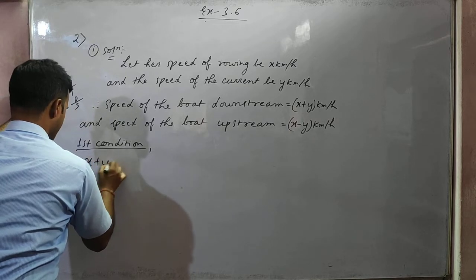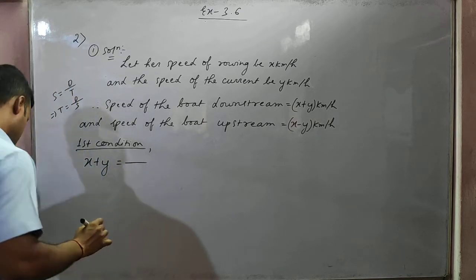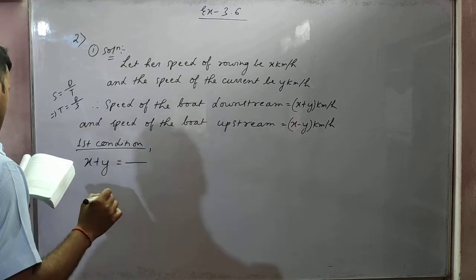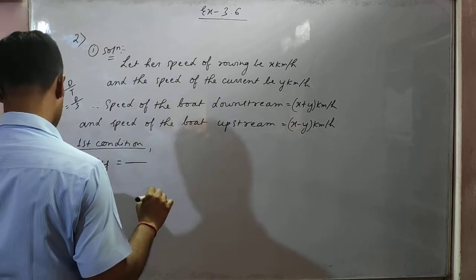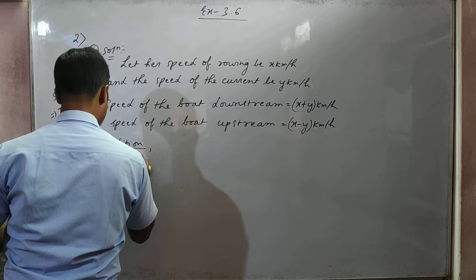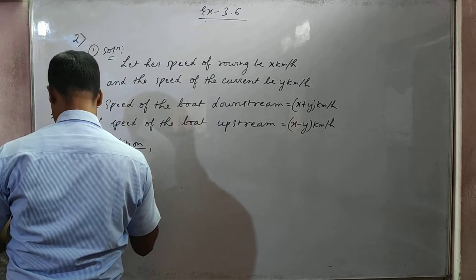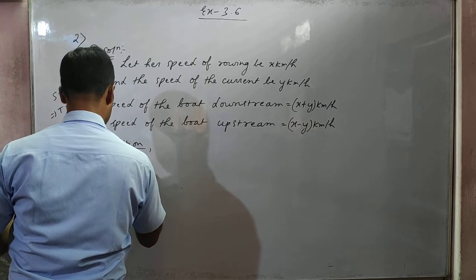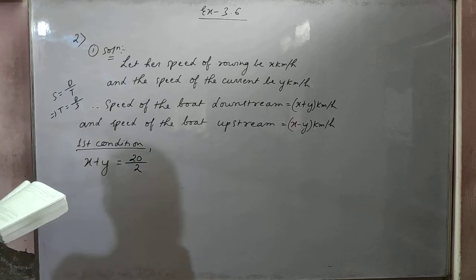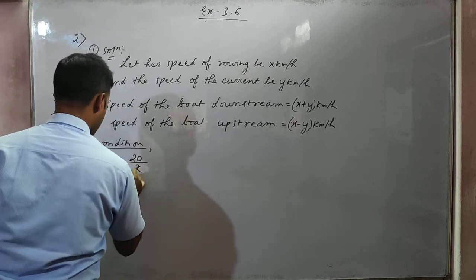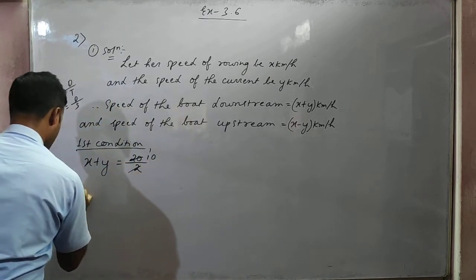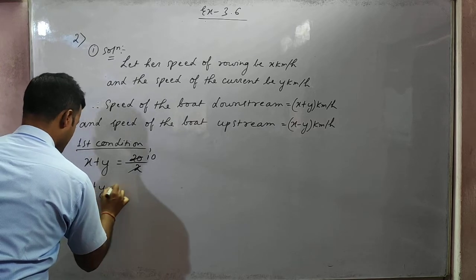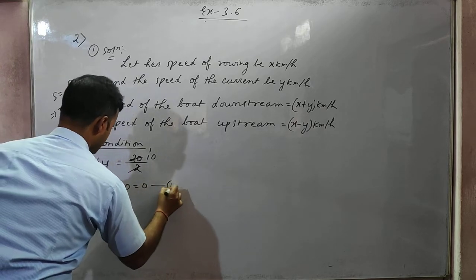Speed equal to distance by time, isn't it? Speed equal to x plus y. Distance by time. Distance is 20 and time is 2. Speed equal to distance by time. x plus y minus 10 is equal to 0. Part number 1.